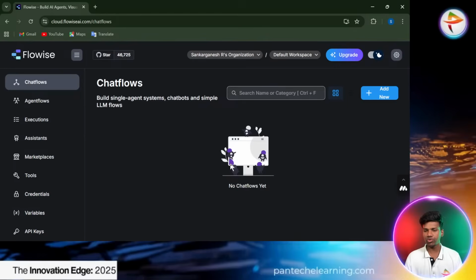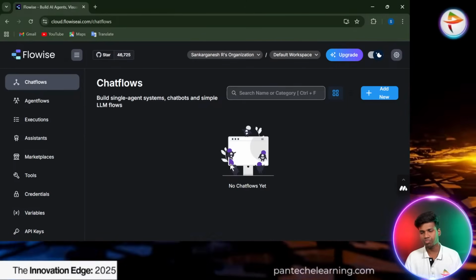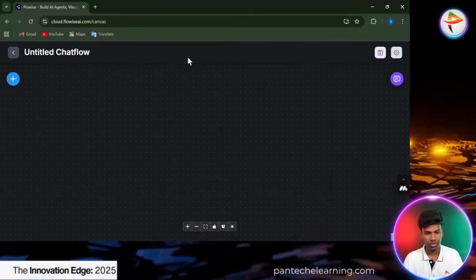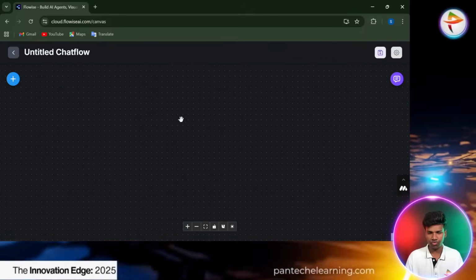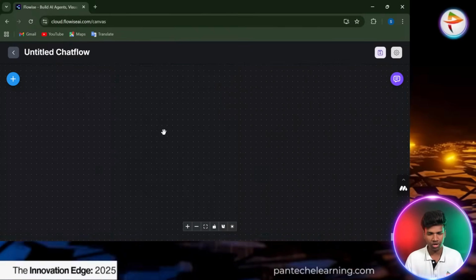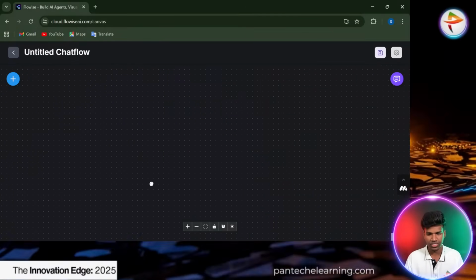Chat flow means we start to create the particular process. Okay, so I have to click add new. Yeah, so the empty page is the UI for this particular page, same like N8N's UI. The background dots will be there. So we have to adjust the page.